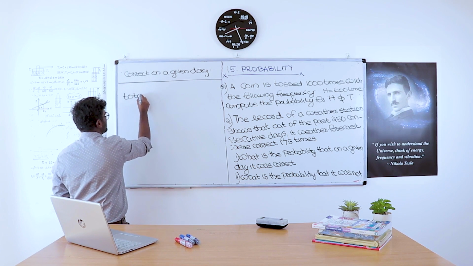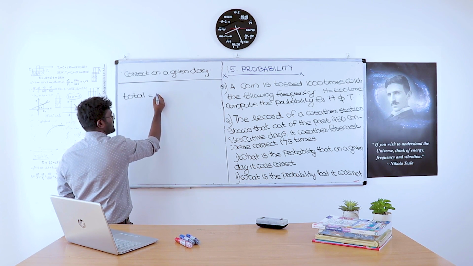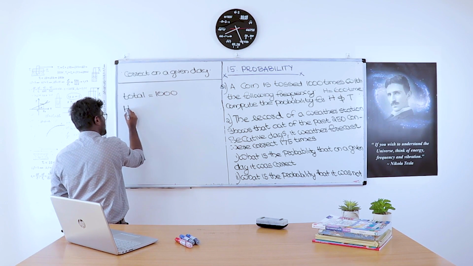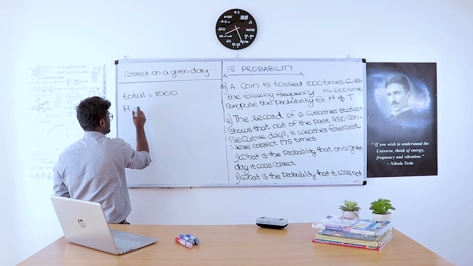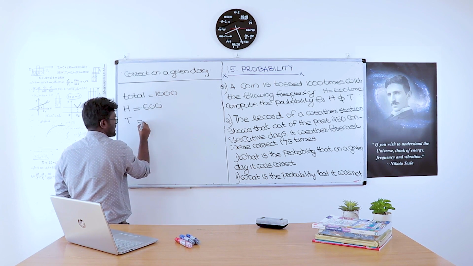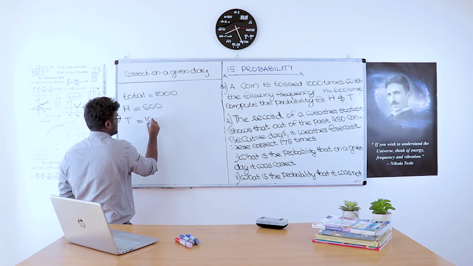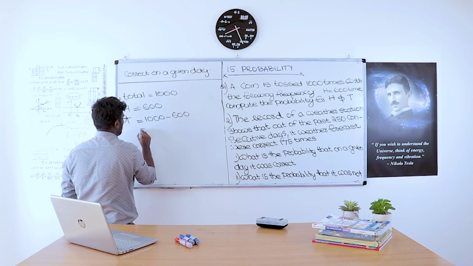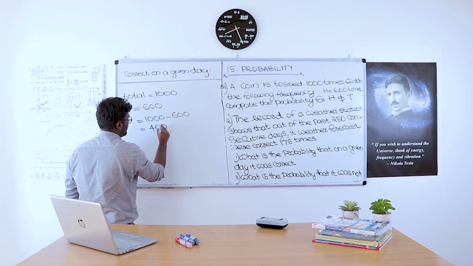Total outcome, that means total trials, equals 1,000. Number of times head appears is 600. How will you find the number of times tail appears? That is total minus the number of times head appears. That means tail equals 400.